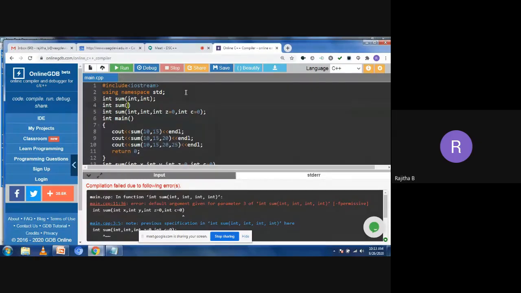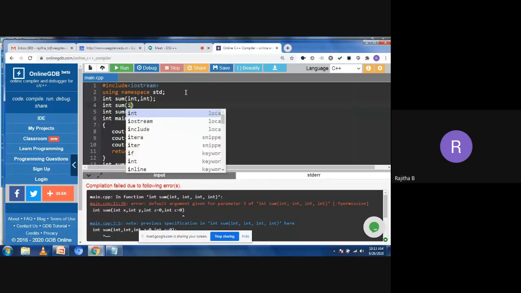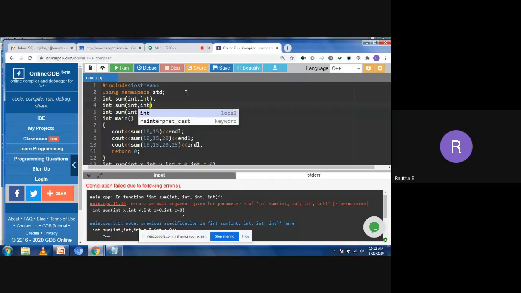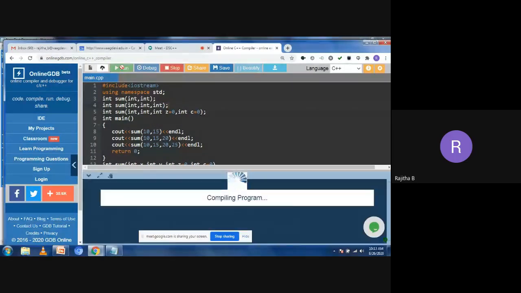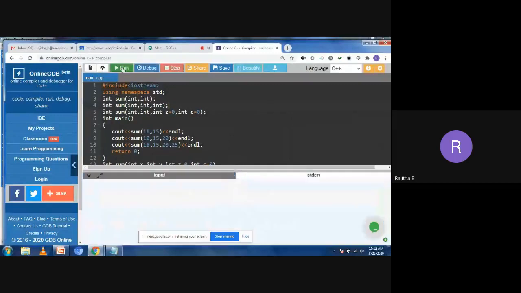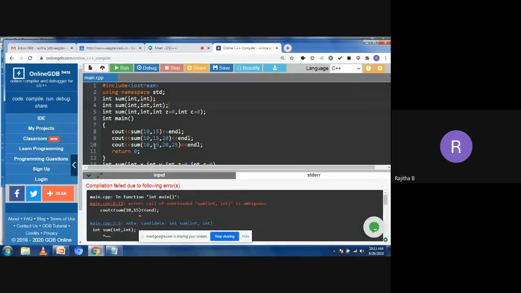I have to write only 3, but here it is taking the... I think it is not supporting here. Yeah, some overload ambiguous.